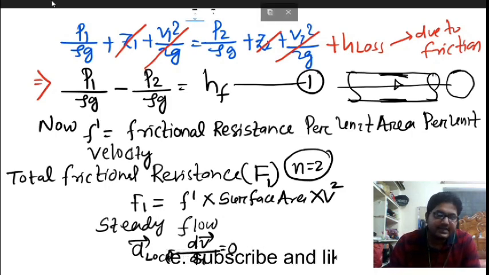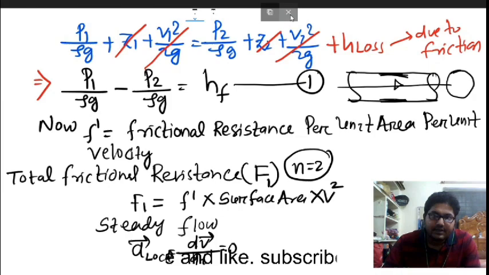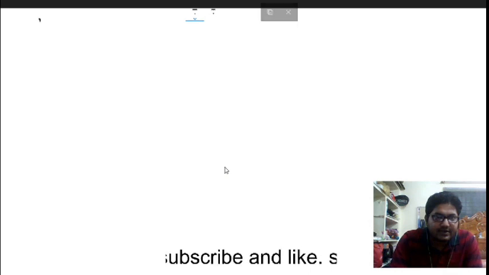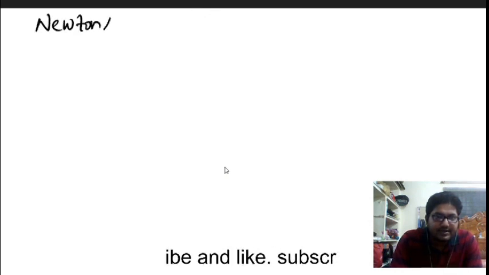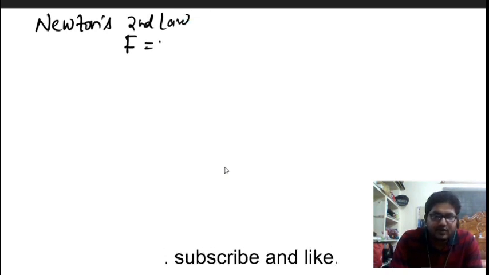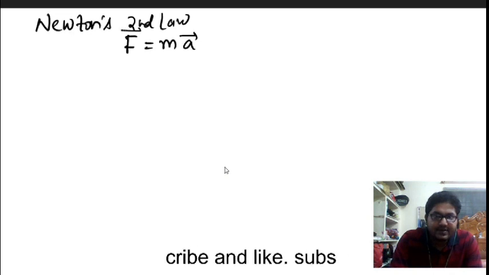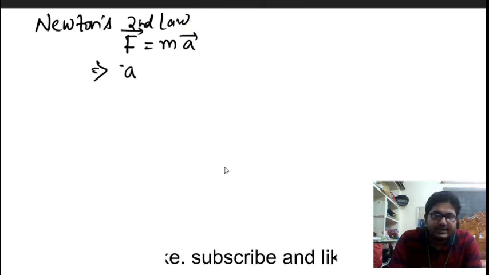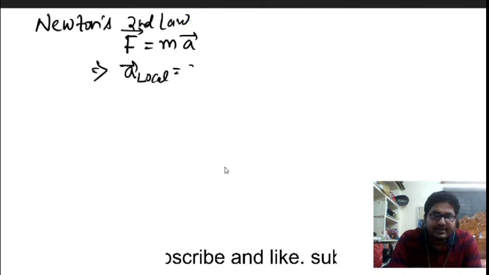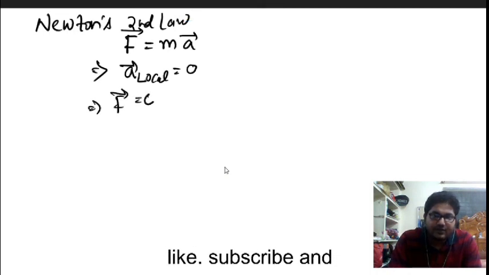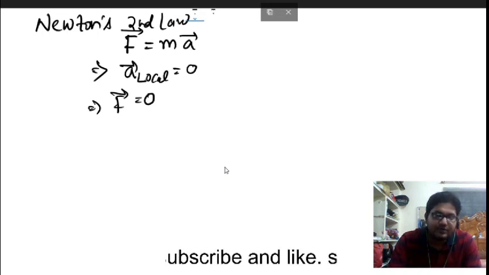Now if you use Newton's second law, the net or resultant force will be equal to mass into acceleration. Now for steady flow I told you the local acceleration will be equal to 0. So I can write that the resultant force will be equal to 0.